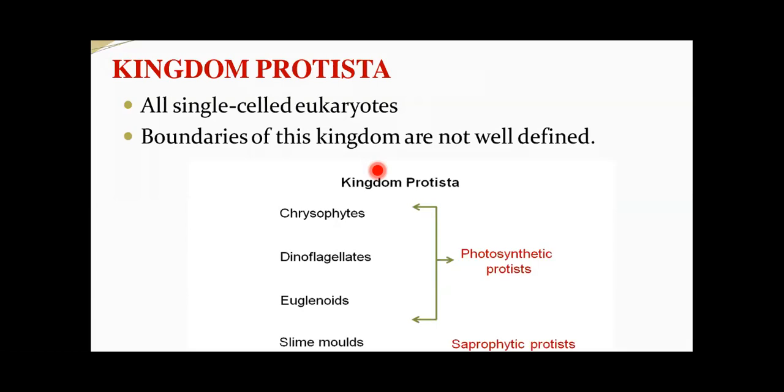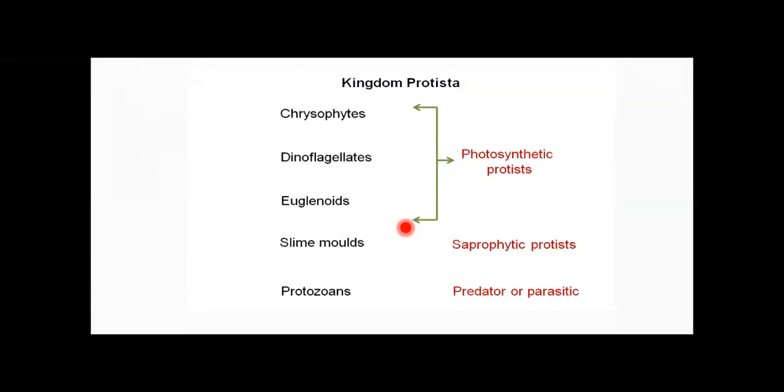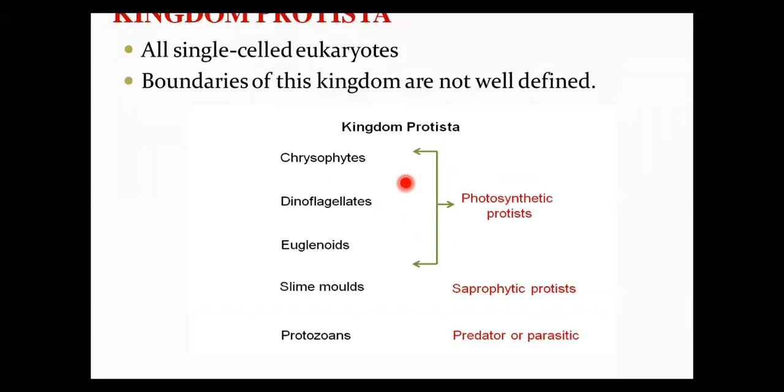And when you come to the general characters of the protistan cell body, the protistan cell has a well-defined nucleus, other membrane-bound organelles, and a cell wall may or may not be present. Reproduction can be by sexual and asexual methods, by a process that includes cell fusion, zygote formation, formation of certain structures like spores, etc. Kingdom Protista is divided into different groups, what you can see on your slides: chrysophytes, dinoflagellates, euglenoids, slime molds, and protozoans.